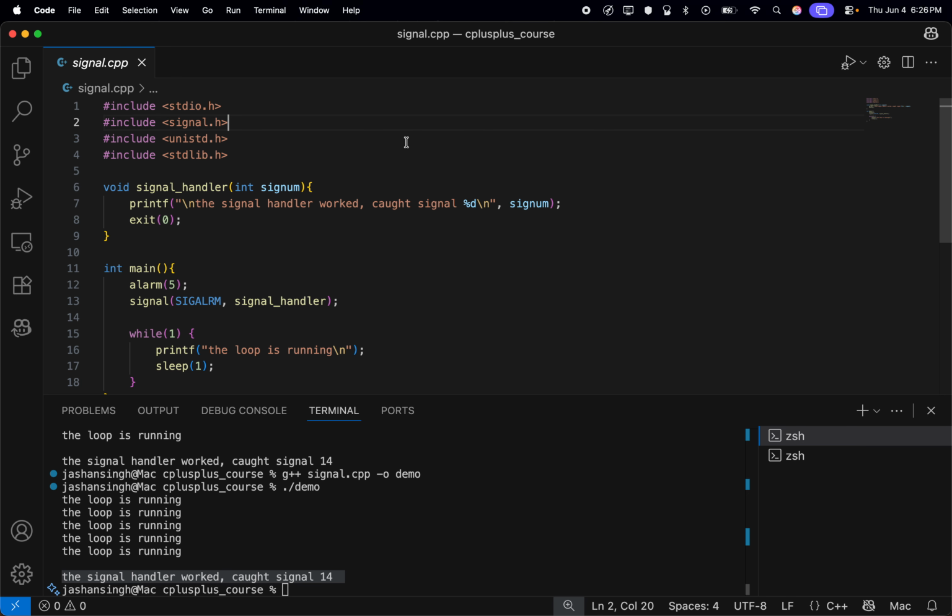So this is the exact foundation of a robust, fault-tolerant infrastructure in Linux.